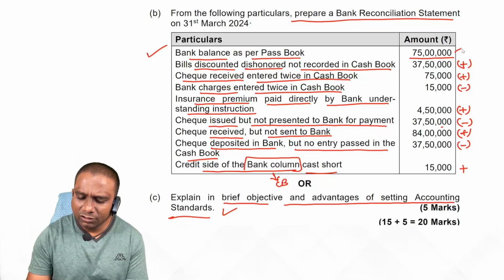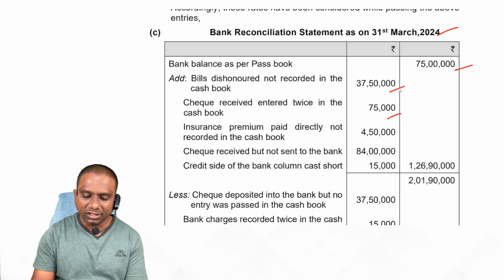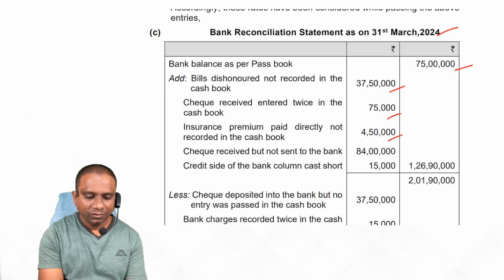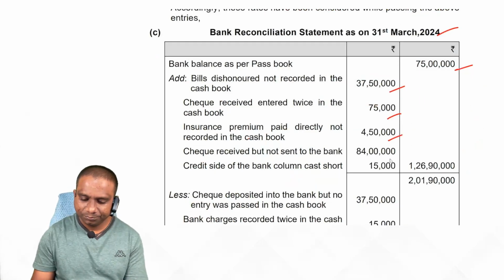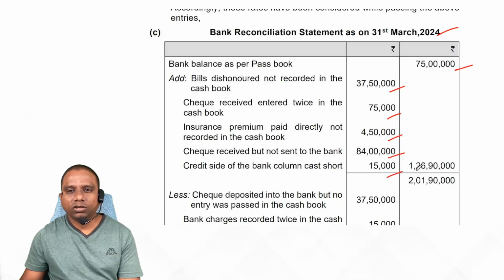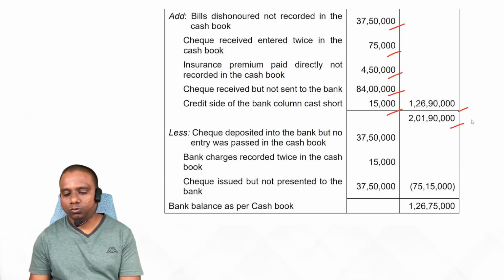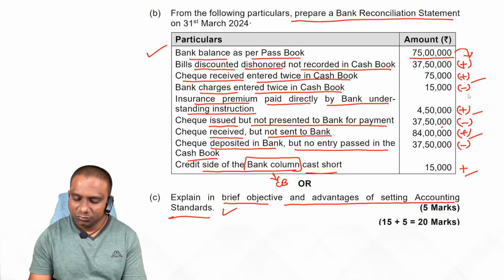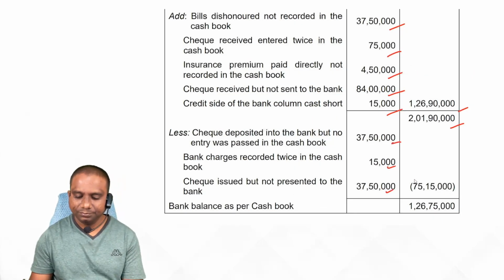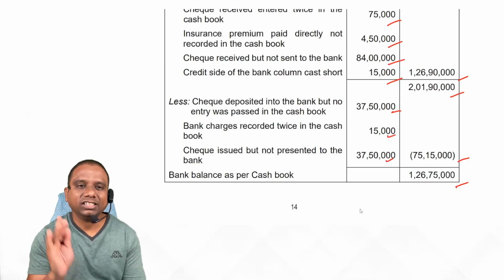Now to this 75 lakhs, you just assign these symbols. So 75,000, 3,750. Next 75,000. Next 4 lakh 50,000. Next 84 lakhs. Next 1,000. How much? 1 crore 26 lakh 90,000. Total 2 crore 1 lakh 9. Next, deduct 15,000, 3,750, 750. How much? 7,515. So finally, favorable balance as per cash book.